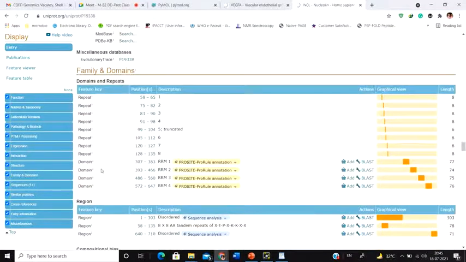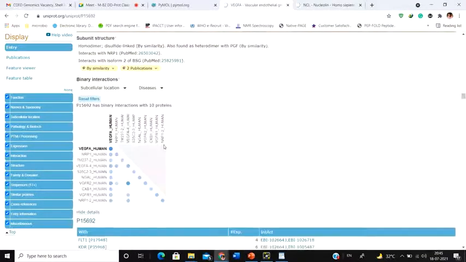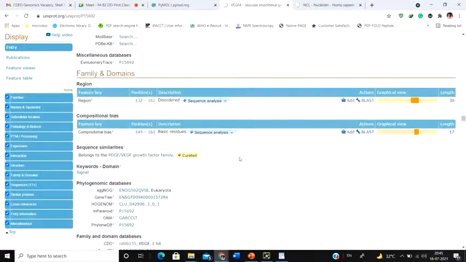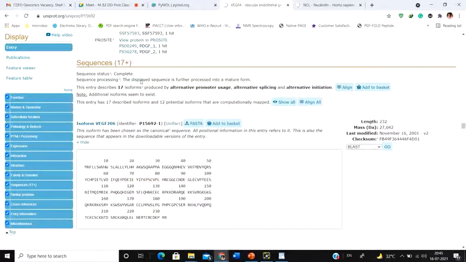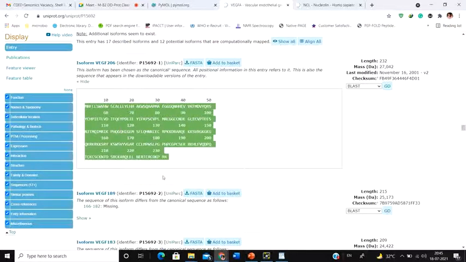Okay. Now again, if you come down, we have to know the protein structure. So this is a family of proteins, and we are not interested in the family of proteins. Afterward, if you simply come down, you are going to see the structure we have already discussed. Next, you get to see the sequence of the protein, and this is what we require for protein structure isolation or elucidation.